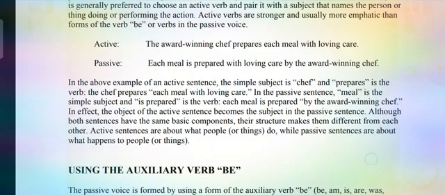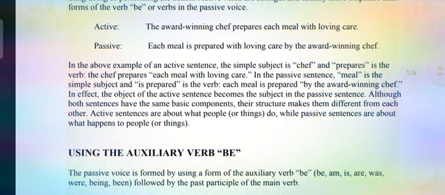Now the next. In the above example of an active sentence, the simple subject is "each meal" and "prepares" is the verb. In the passive sentence, "meal" is the simple subject and "is prepared" is the verb. In effect, the object of the active sentence becomes the subject in the passive sentence. Although both sentences have the same basic components, their structure makes them different from each other.